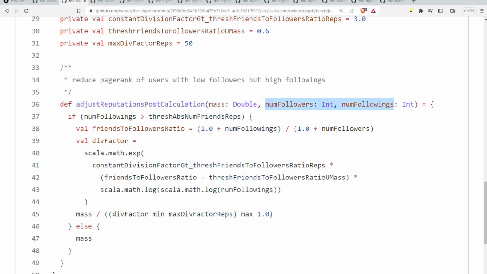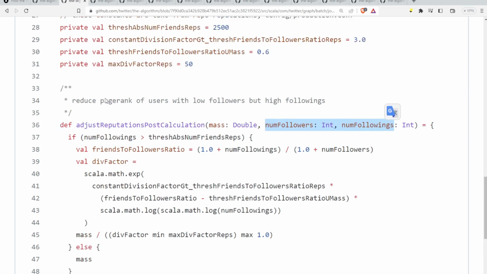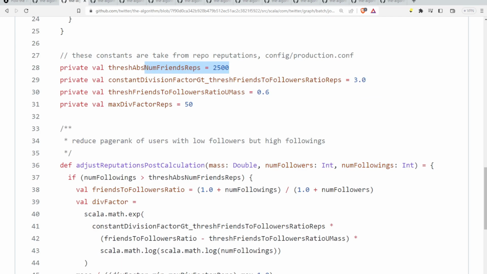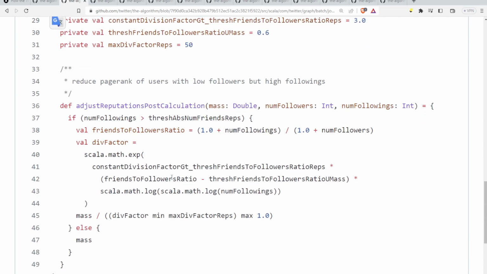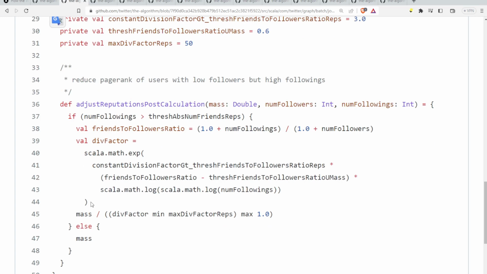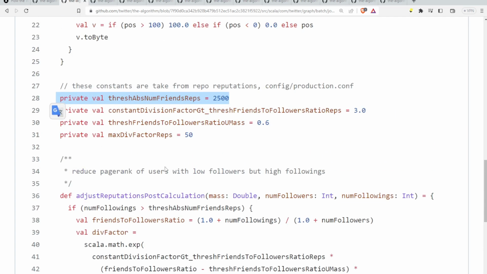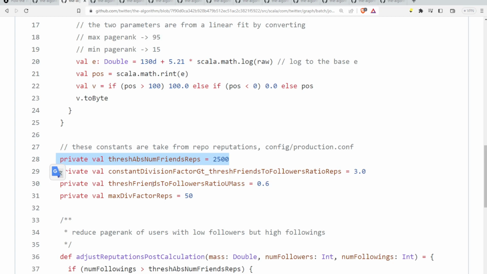Num followers, num followings. And just a FYI, if you are under 2,500 followers, this doesn't apply to you. So I only have like 1,100. FYI. So that's probably why nobody sees any of my tweets. And it does some math. It's a little formula there. And yeah, so that's pretty much that.